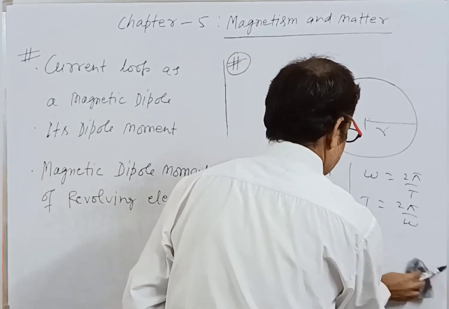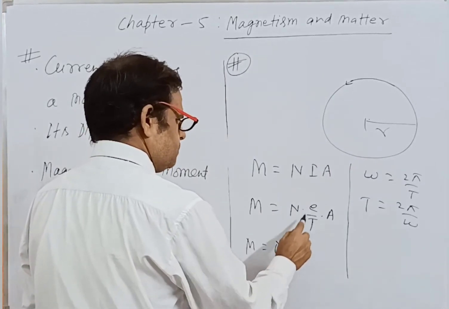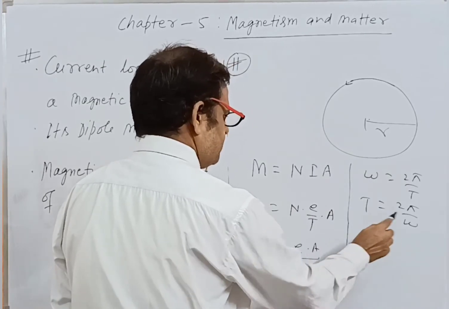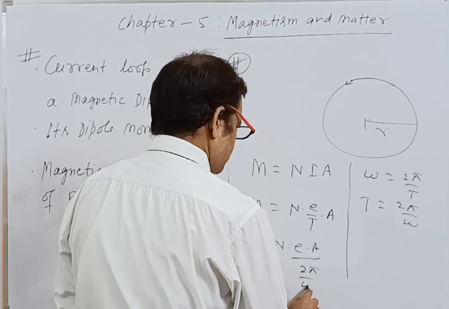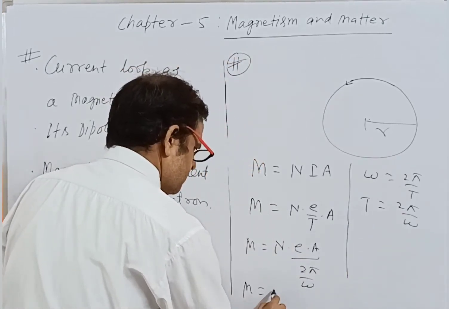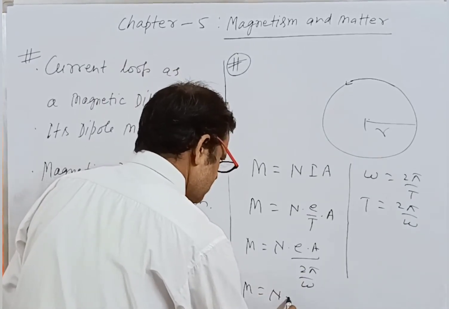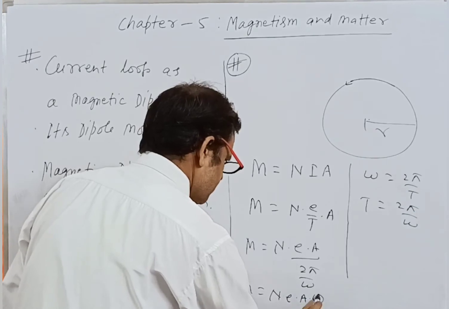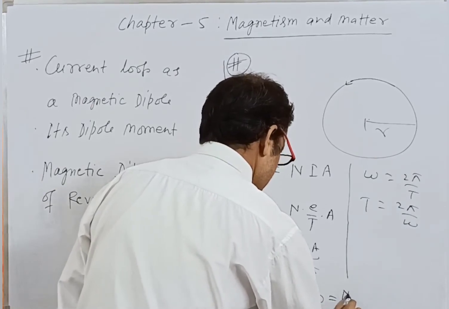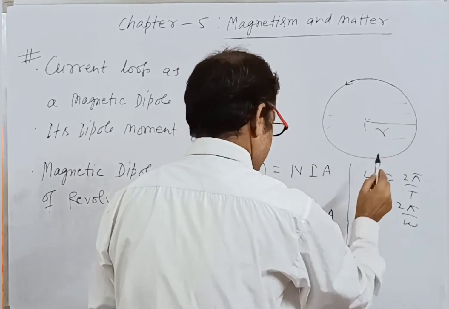Here you put the value of T: M is equal to N into e into A, with T equal to 2 pi by omega. So M is equal to N e A omega by 2 pi. Now A is equal to pi r square, because this area will be pi r square.